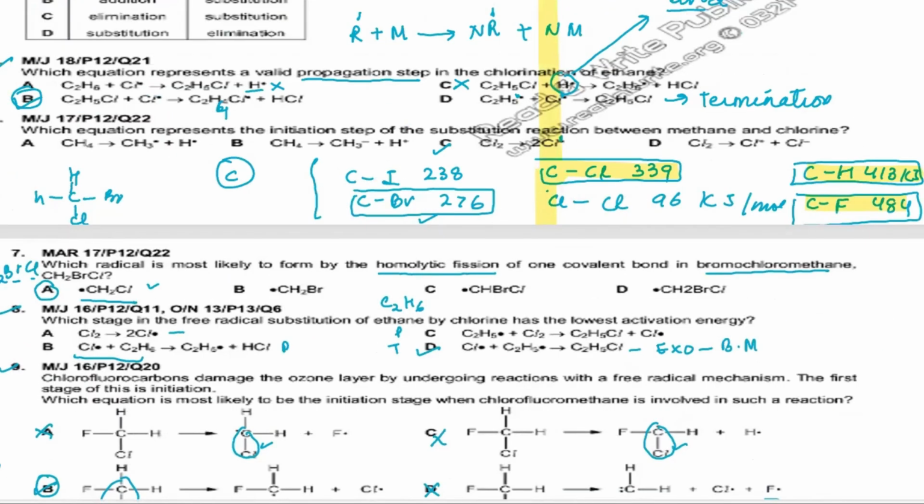So our weakest bond is carbon bromine, that is 276. Then comes your carbon chlorine, which is 339. Then your carbon hydrogen, which is 413, and then your carbon fluorine. So our weakest bond, or even weak bond, is of iodine, which is 238.